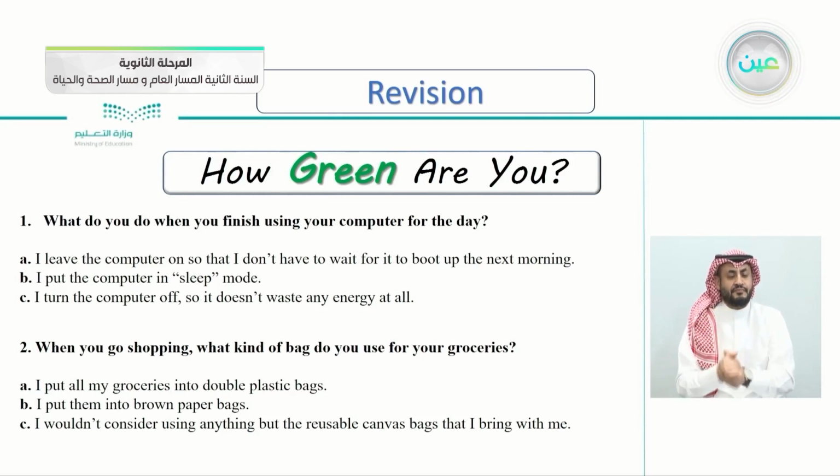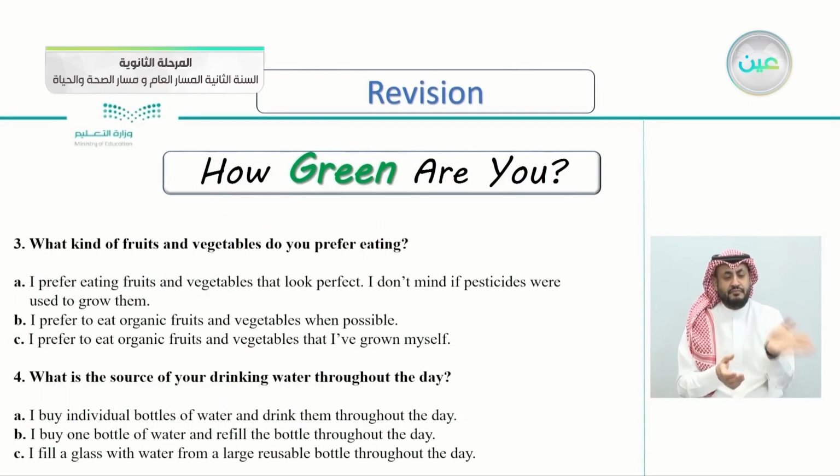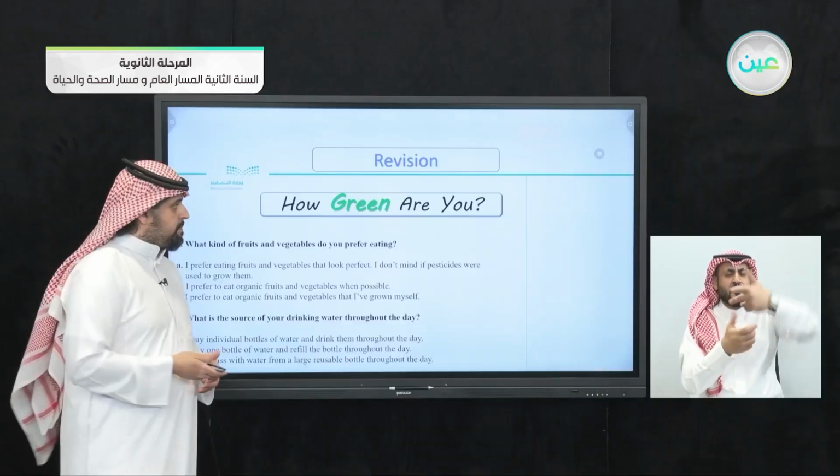And number 2, when you go shopping, what kind of bag do you use for your groceries? Do you use a plastic bag or paper bag, and so on? And continuing here, what kind of fruits and vegetables do you prefer eating? I prefer fruits and vegetables that look perfect, or organic foods and vegetables when possible, or organic foods and vegetables that you grow yourself. So I think you remember what you answered previously. Number 4, what is the source of your drinking water throughout the day? Do you drink tap water, bottled water, or so on?